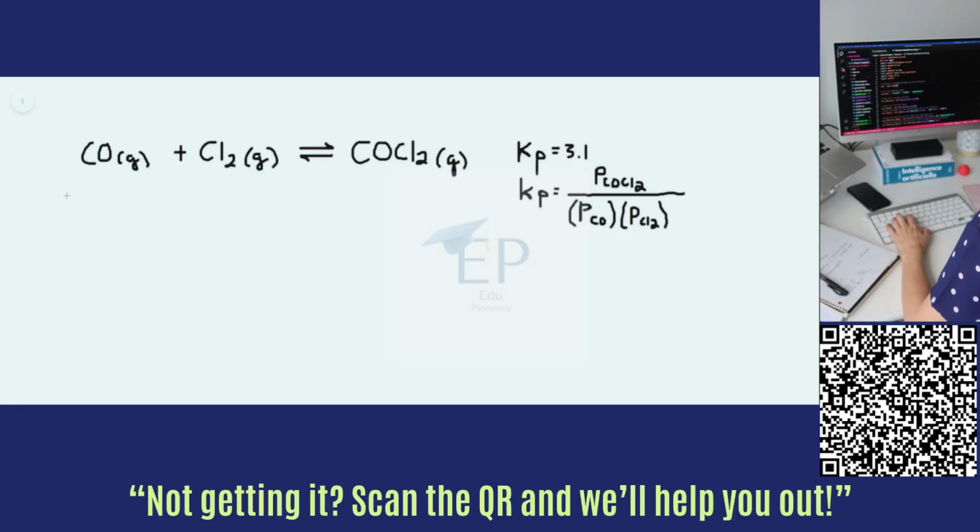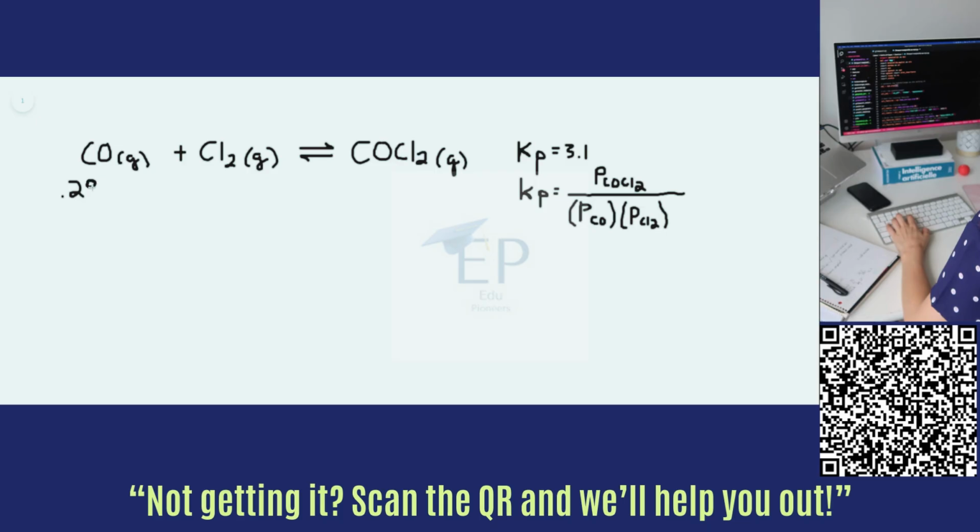The first and most important thing to remember in this question is that the equilibrium constant with respect to pressure, Kp, is almost always written in terms of atmosphere or bar, not in torr. If you do this in torr, you would get the wrong answer. So the first step would be converting each of those partial pressures from torr to atmosphere, and you simply do that by dividing them by 760.